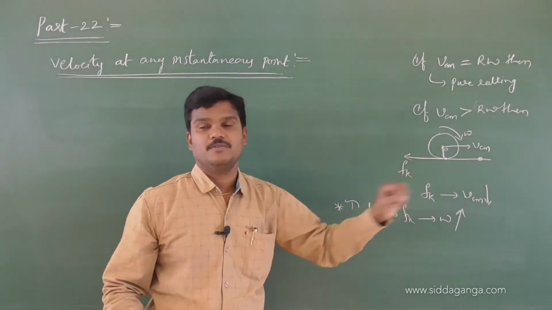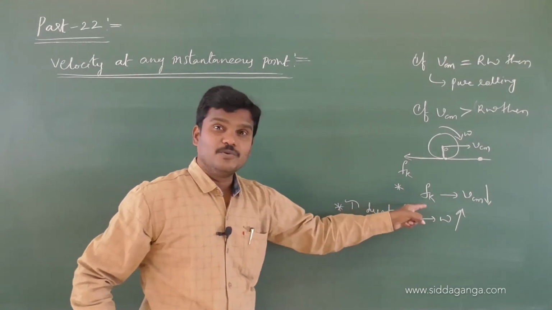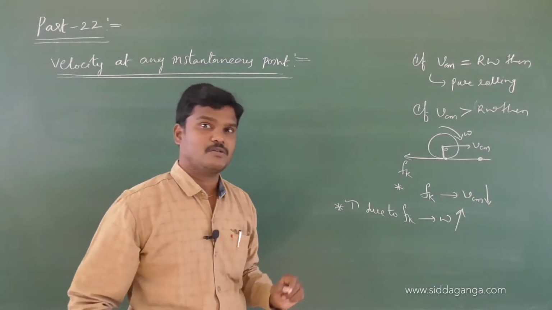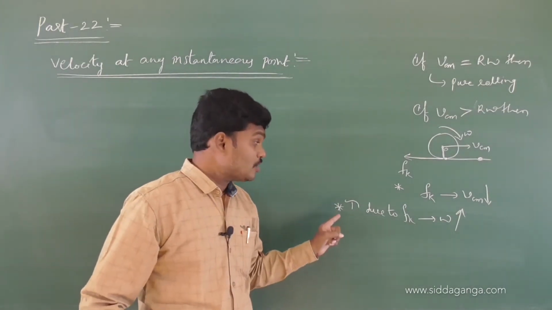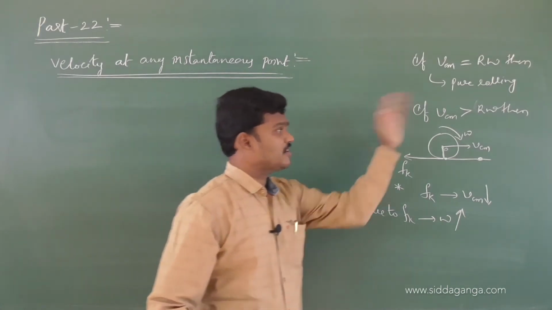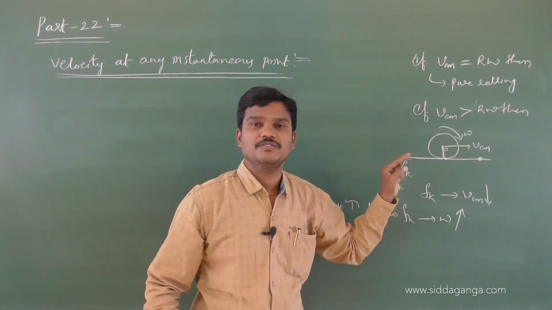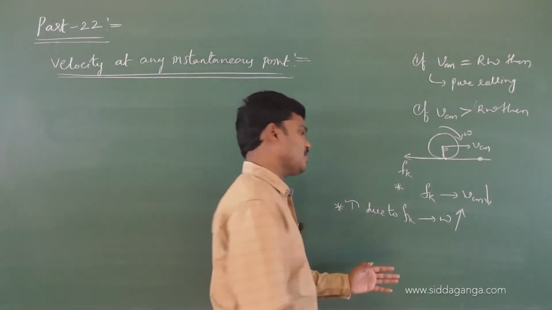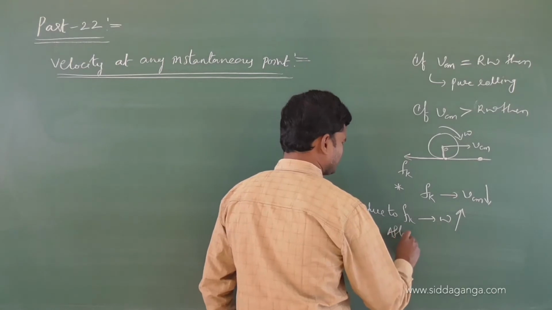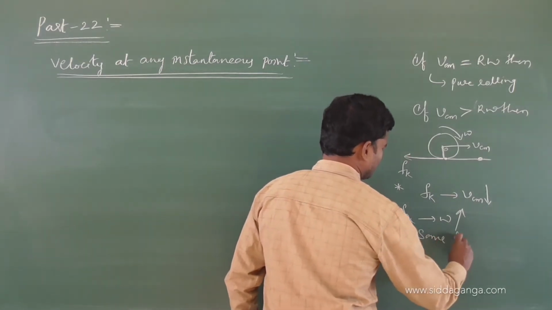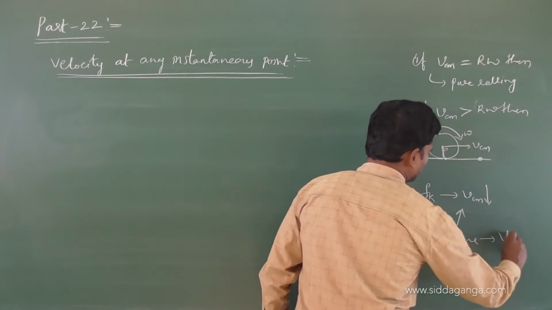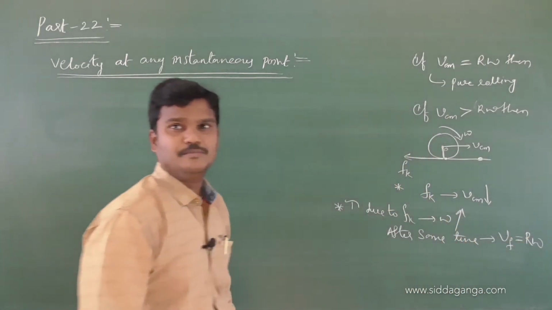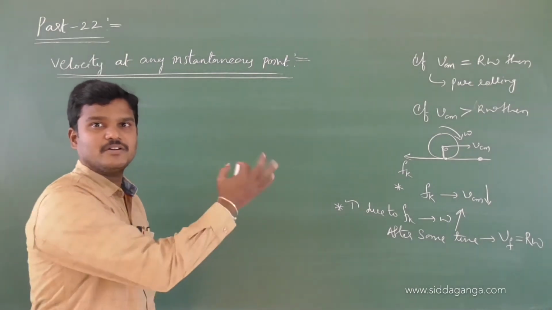Once the body slides forward, frictional force reduces the velocity of center of mass, and torque due to frictional force tries to increase the angular velocity of the rolling body. After some time, pure rolling will start, and the condition for pure rolling, final velocity is equivalent to R omega. Just I am recalling the previous class.